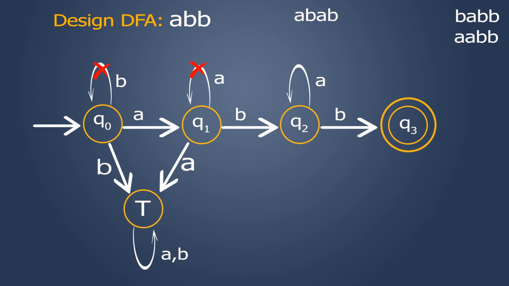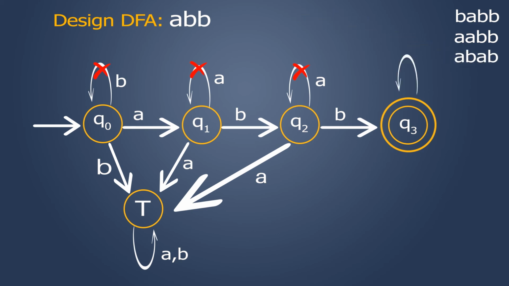That is, Q0 upon A would take me to Q1. Q1 upon B would take me to Q2. Q2 upon A would take me to Q2. Q2 upon B would take me to Q3. So this string should not be accepted. So this clearly shows that I should not be writing a self loop on Q2. Rather, I should make a transition to the trap state and I should name it as A. Coming to Q3 state, Q3 state is neither expressed with respect to input A nor input B. So let me try writing a self loop here and I label it as A comma B.